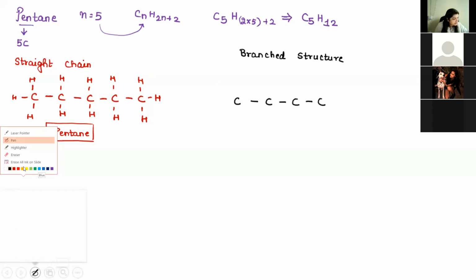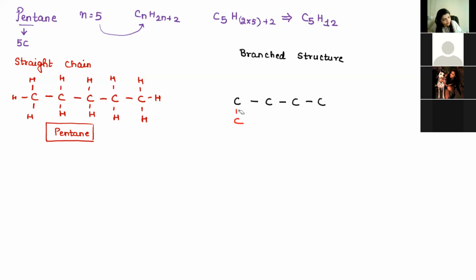As we were talking about, branching can never be on the terminal carbon. That rule we have to understand. So I cannot put a carbon over here, I cannot put a carbon over here, but yes, I can put a carbon over here. Now, some of you must be thinking, why not on the next carbon? So yes, we can also.